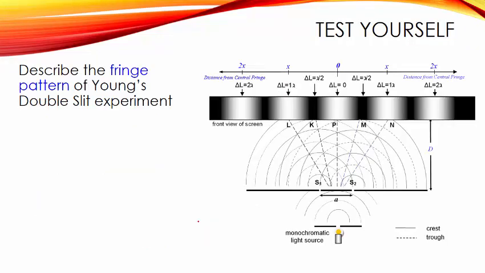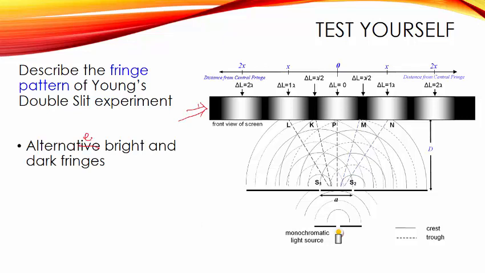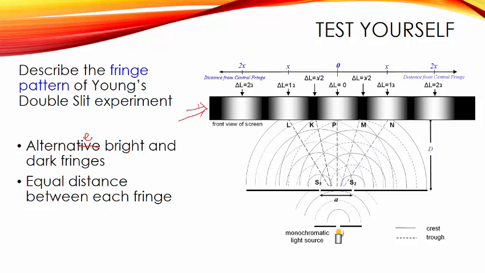Now test yourself. Describe the fringe pattern of a Young double slit experiment. So how do you describe this? First, you'll say standard bright and dark fringes, with equal distance between each fringe. So here to here is x, here to here is also x.